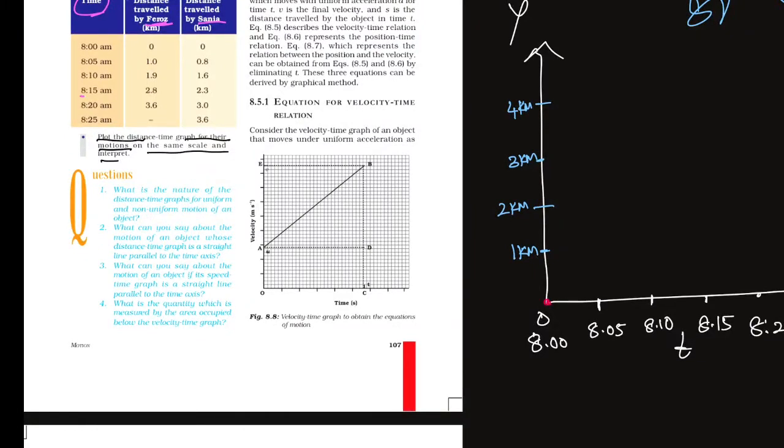Here 0 and 1. So Firoz covers 1 kilometer in 5 minutes.